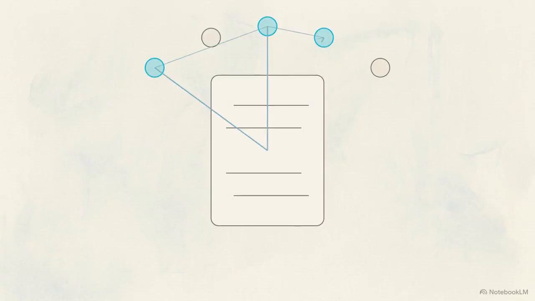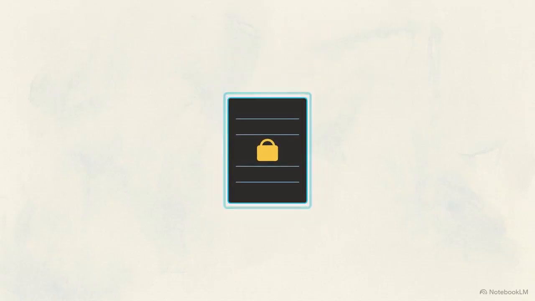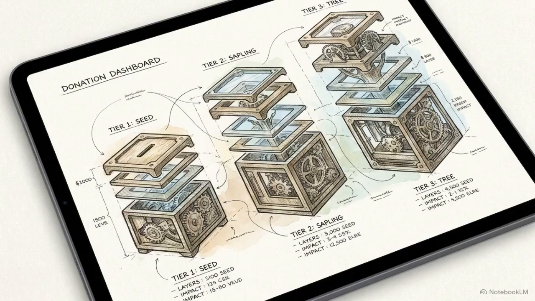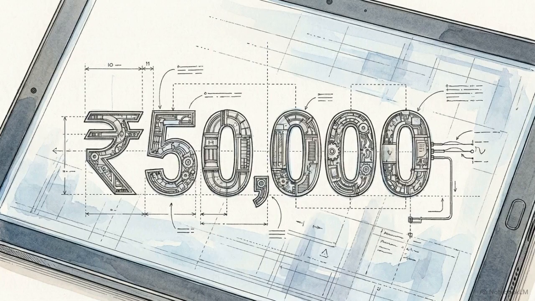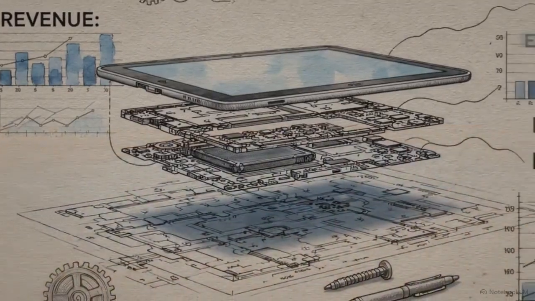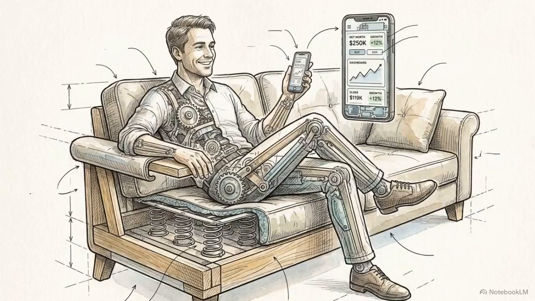Because the internal ledger is secured by these mathematical constraints, the front end can be shared with the public as a glasshouse dashboard. The UI follows an old money aesthetic, minimalist and borderless. It uses subtle elevations and clean space to maintain a strict structural hierarchy. By removing visual clutter, the interface forces the focus onto the numbers. The design is intended to get out of the way so the financial data can be read clearly. This aesthetic choice reflects the project's goal, providing the public with unfiltered institutional clarity.